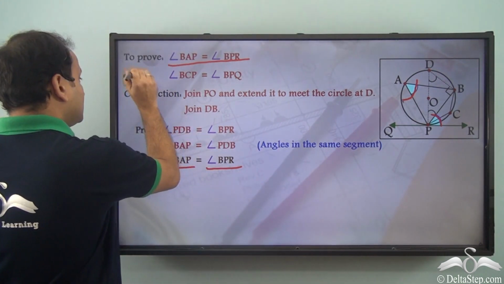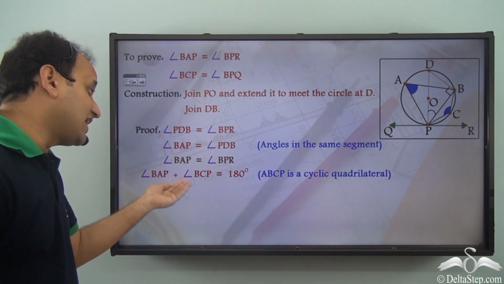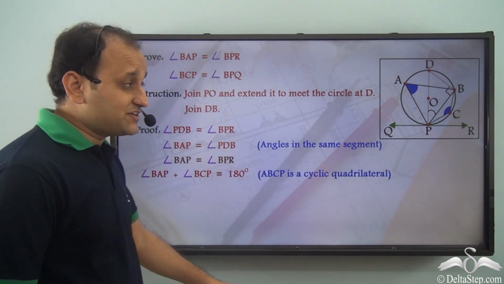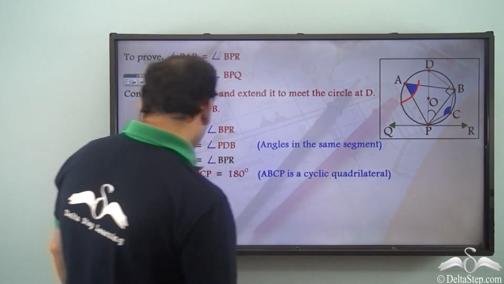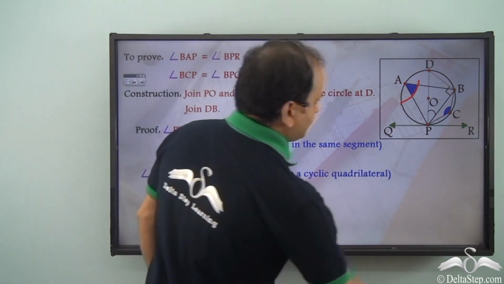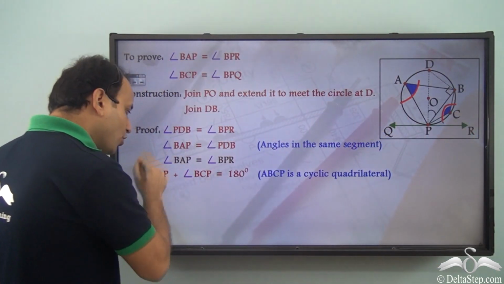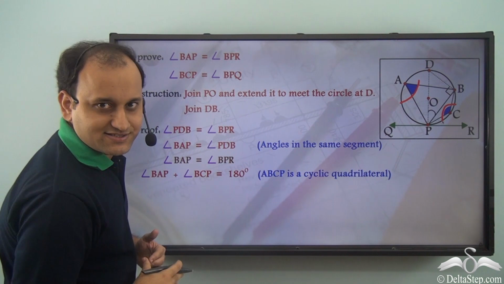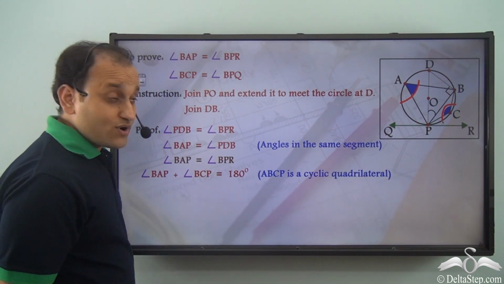Now, we can also say that angle BAP plus angle BCP equal to 180 degrees. Angle BAP, this particular angle, plus angle BCP, this particular angle, both will add up to 180 degrees. Why do I say so? Because ABCP is a cyclic quadrilateral.